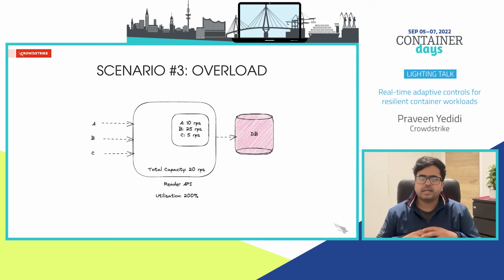Finally, in this scenario, we challenge the fundamental assumption that we can guarantee to process 10 requests per second for A and 25 for B and 5 requests for C at any single time. For example, when Cassandra is exhibiting degraded performance, we won't be able to serve that number of requests. But the clients A, B, and C will keep making requests, and these requests won't get rejected because they are within limits, and it gets really bad from there. Without load shedding, we will eventually end up with cascading failures.